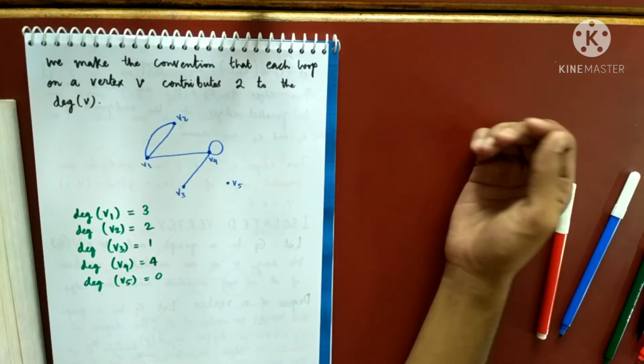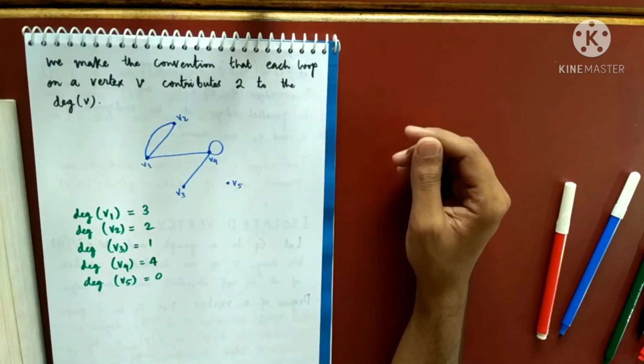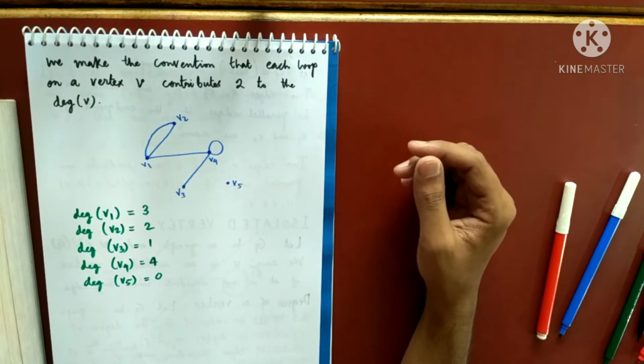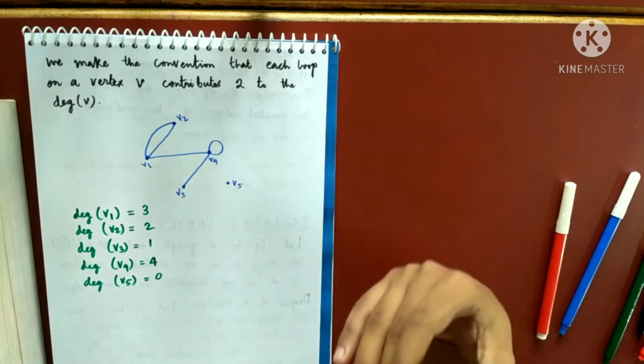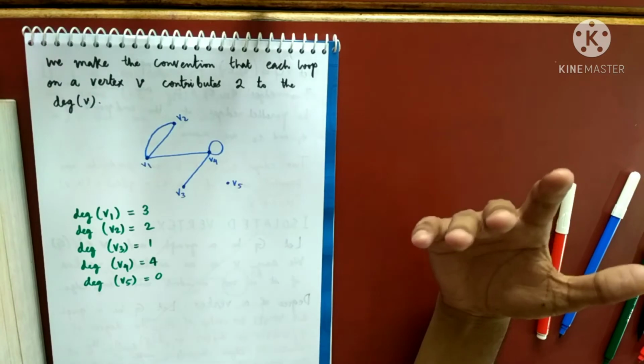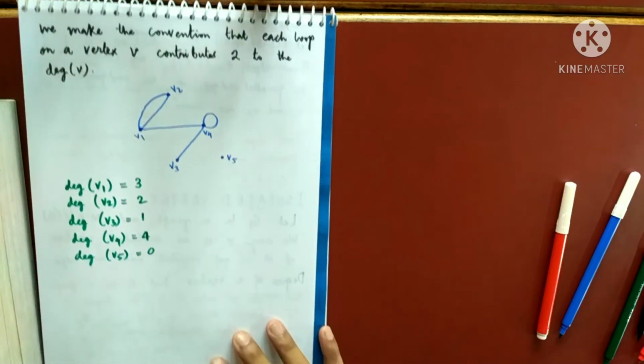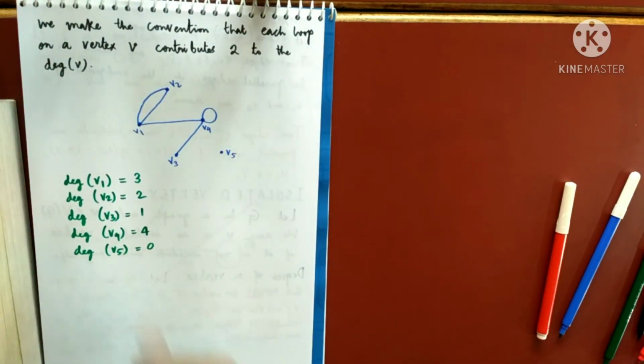So we may also give a different definition for an isolated vertex. A vertex is said to be an isolated vertex if and only if its degree is 0. A vertex V of a graph G is said to be an isolated vertex if and only if degree of V is equal to 0. I am not writing that. You can quickly take a note of this.